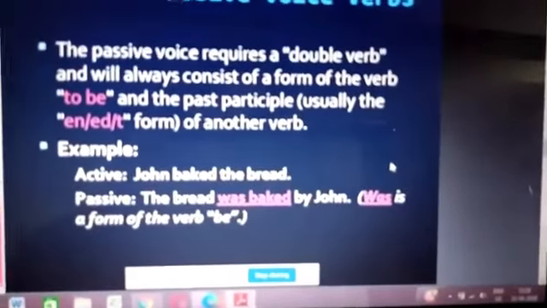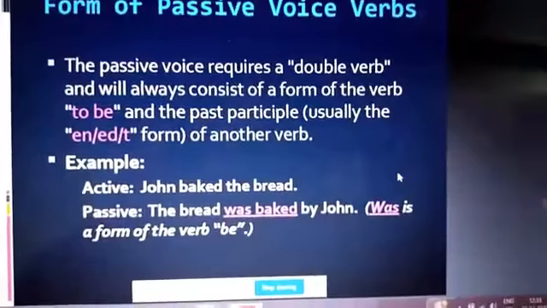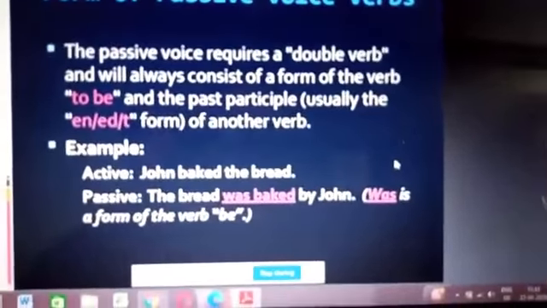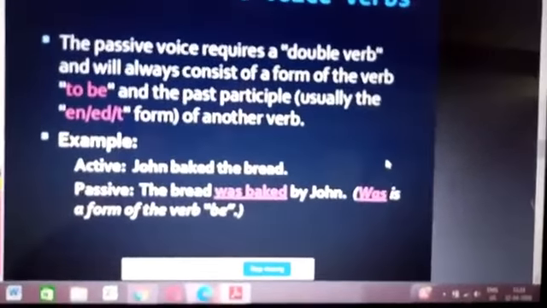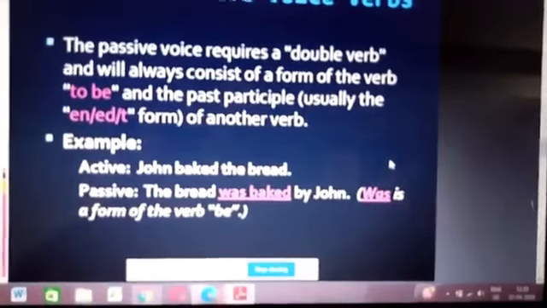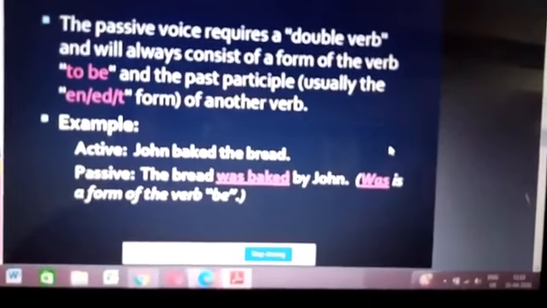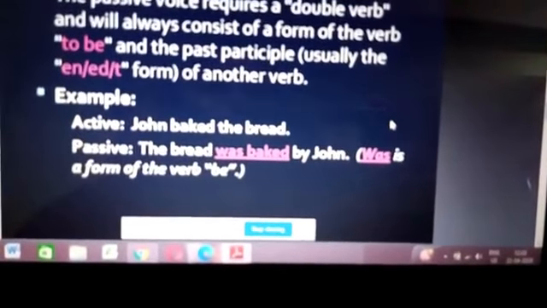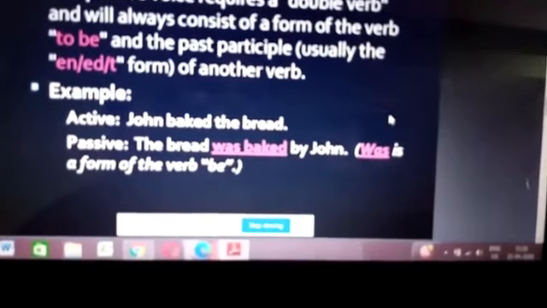The passive voice requires a double verb and will always consist of a form of the verb to be and a past participle, usually the en or the ed or t form of another verb. Example, active: John baked the bread. Passive: The bread was baked by John. Was is a form of the verb be.